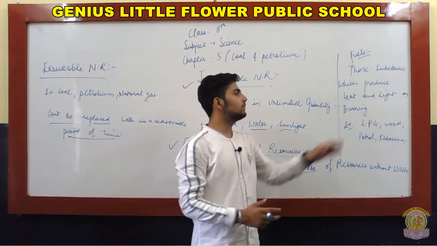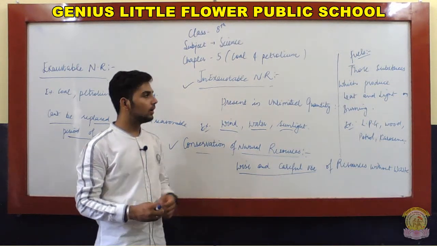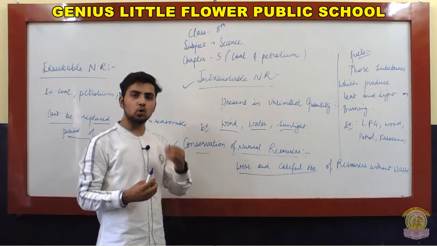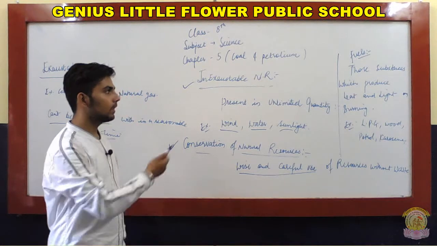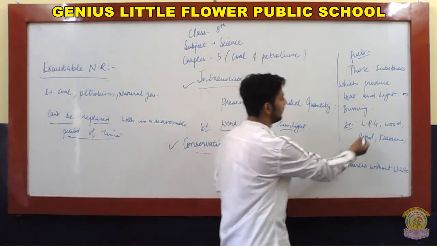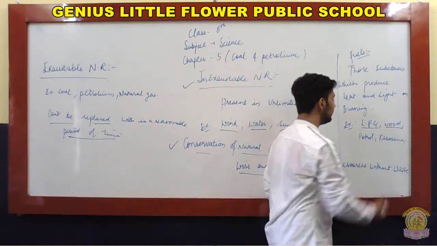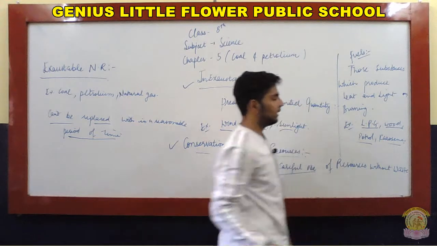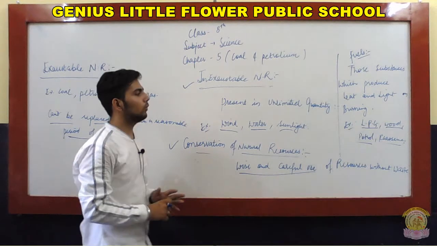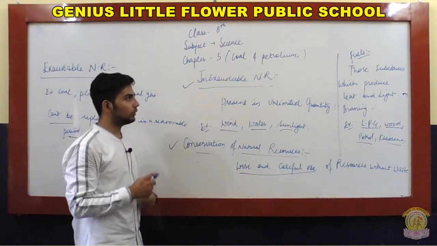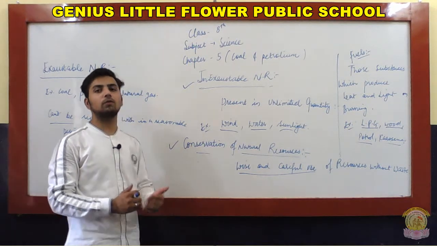Now moving to the next topic, which is fuels. What are fuels? Fuels are substances which produce heat and light on burning. When we burn them, they give heat and light. Examples of fuels are LPG, which you use at home in gas cylinders, wood, petrol and kerosene, which means mitti ka tel. Fuels are of these types. In the next chapter we will discuss what fuels are, which types of fuels we find, and from where we find and filter them.